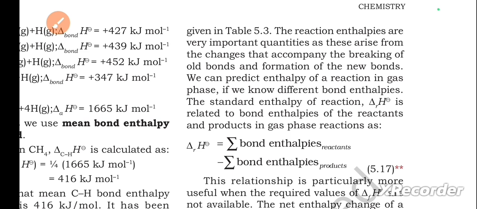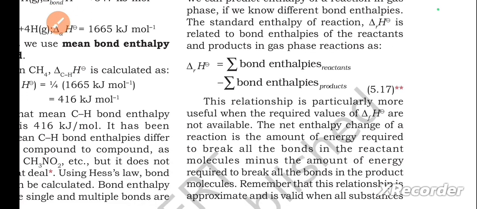We can predict the enthalpy of a reaction in the gas phase if we know different bond enthalpies. The standard enthalpy of reaction, delta rH, is related to bond enthalpies of the reactants and products in gas phase reaction as, so this is the equation 5.17. This relationship is particularly more useful when the required values of delta fH are not available.